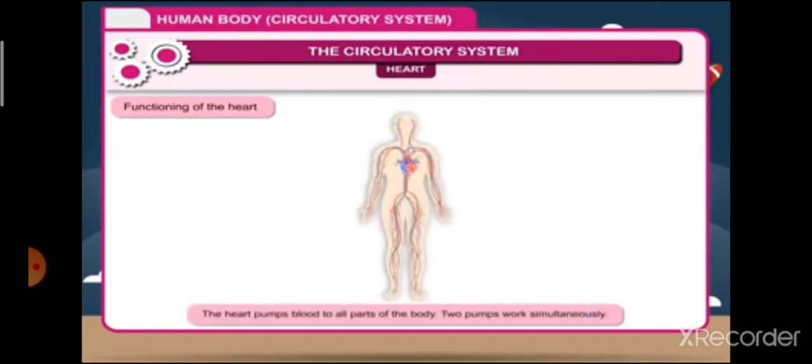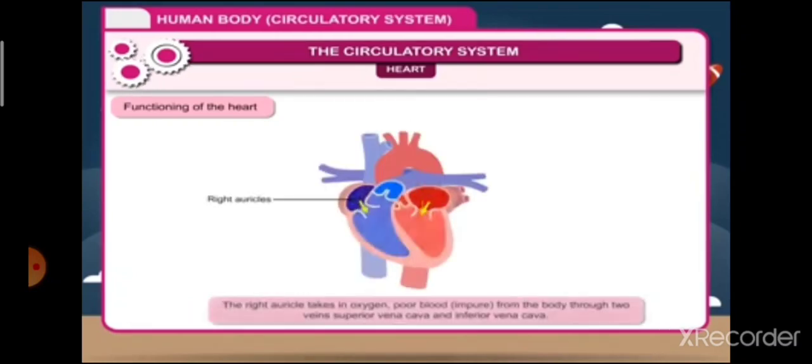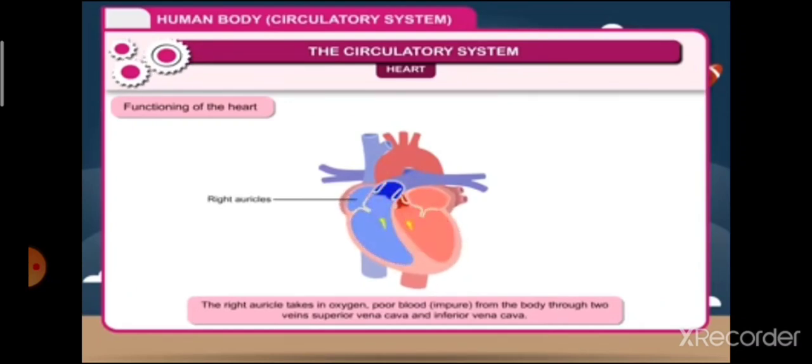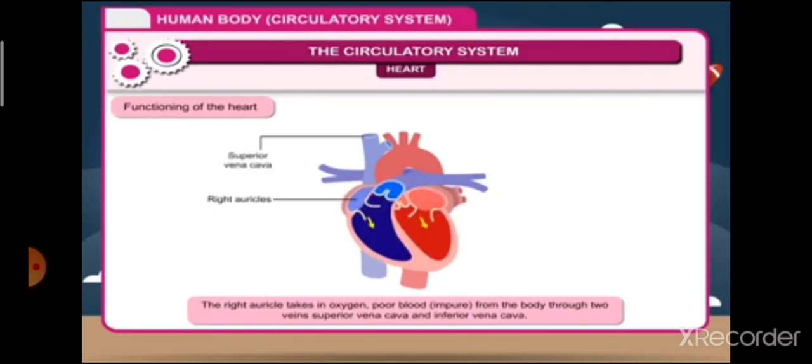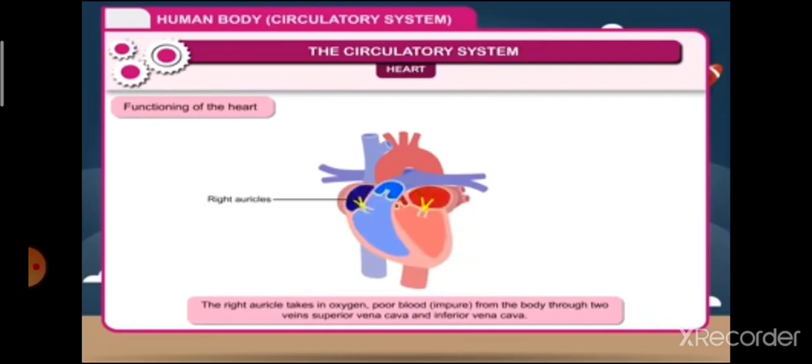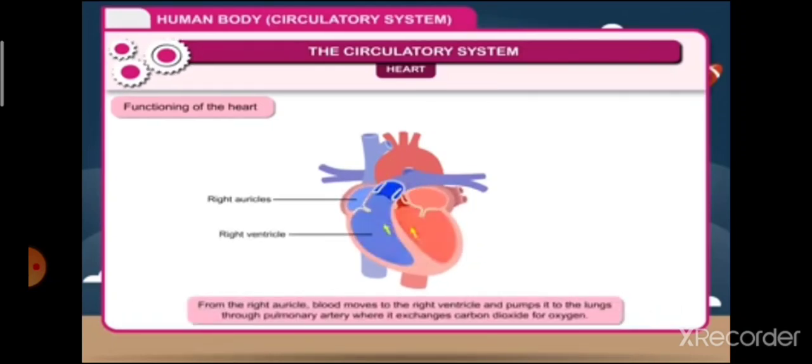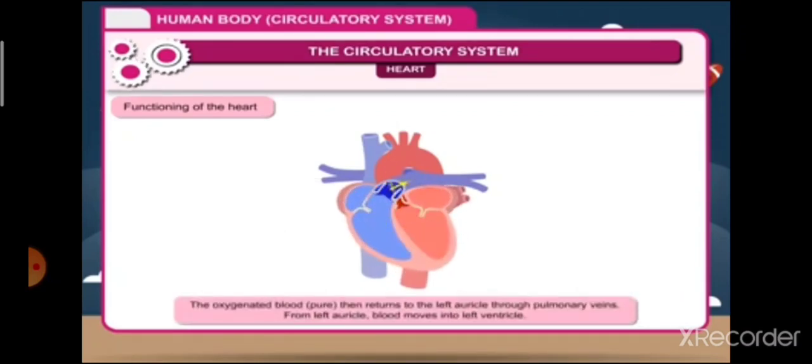Now, functioning of the heart. 1. The heart pumps blood to all parts of the body. 2 pumps work simultaneously. 2. The right auricle takes in oxygen-poor blood, that is impure, from the body through 2 veins, superior vena cava and inferior vena cava. 3. From the right auricle, blood moves to the right ventricle and pumps it to the lungs through the pulmonary artery, where it exchanges carbon dioxide for oxygen.